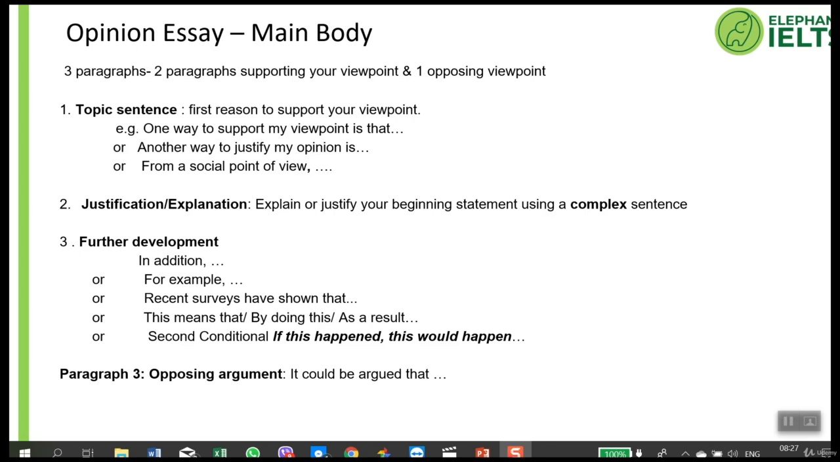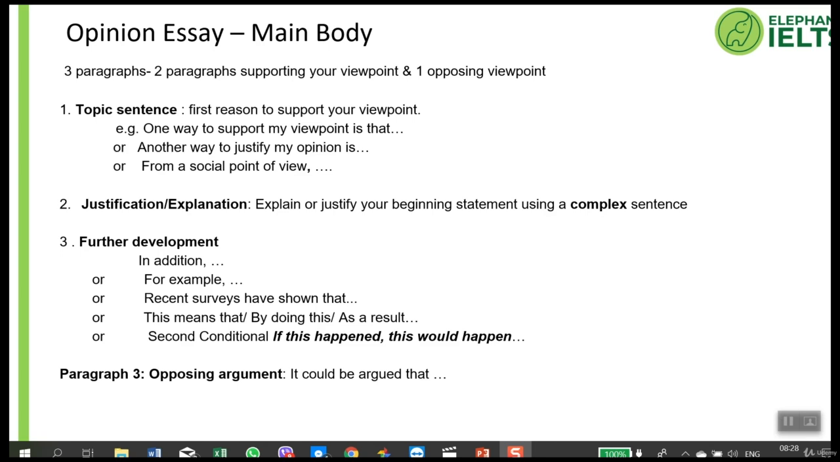You could give a personal example. You could talk about statistics. Or you could begin, this means that, this shows that, by doing this, or as a result. Or you could use a second conditional. If this happened, then this would happen. In other words, if plus past simple, would plus infinitive. So there are many ways to develop your paragraph further.